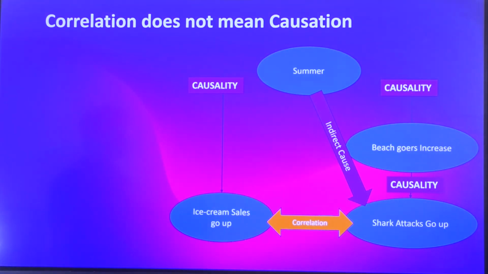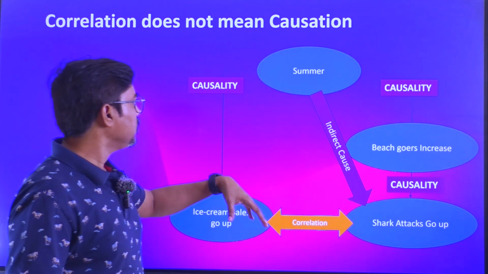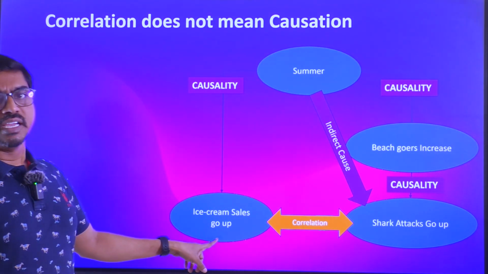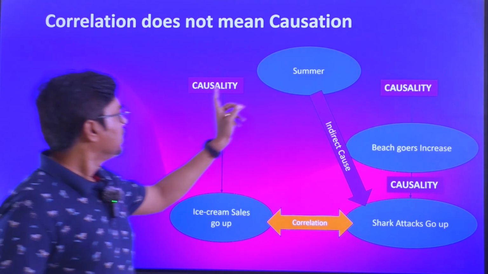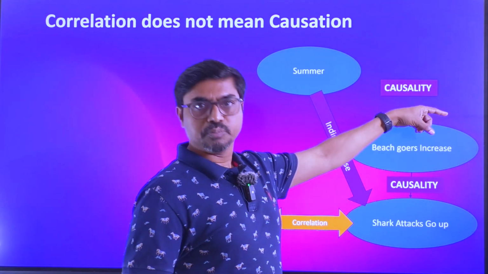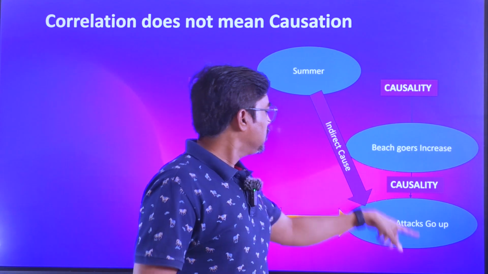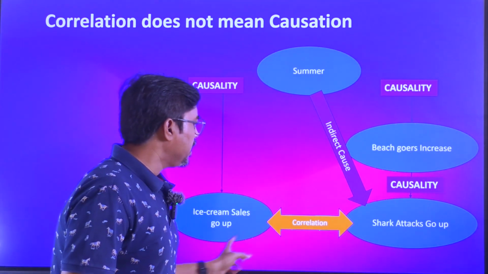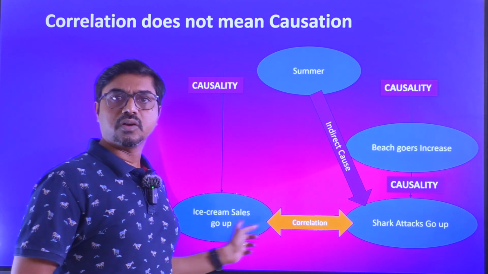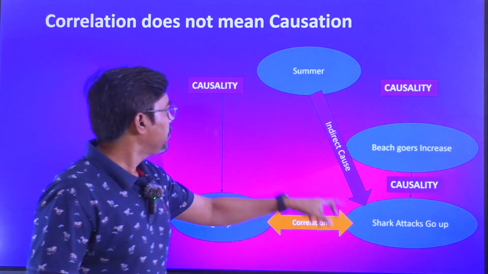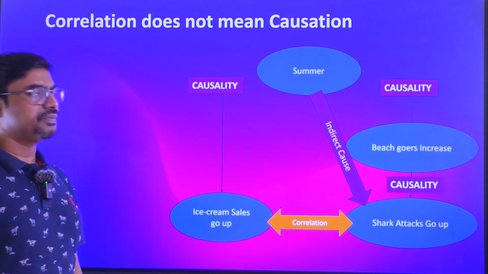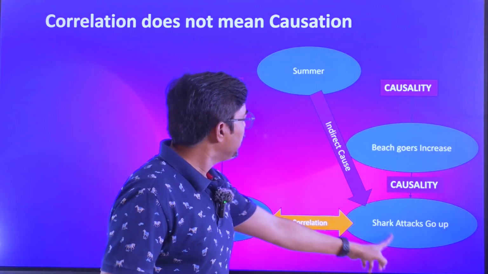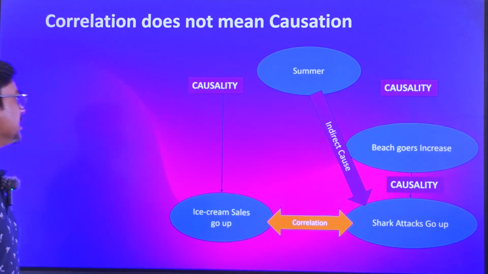That's also a possibility. So if you put everything in one place here, summer causes the temperature to rise and that causes the ice cream sales to go up. Summer causes people to push towards the beaches and that makes the shark attacks go up. These two are correlated, but they are not caused by one another. These two have a common cause, which is summer here. And summer causing the shark attacks to go up is indirect causation. That's what we have been discussing.